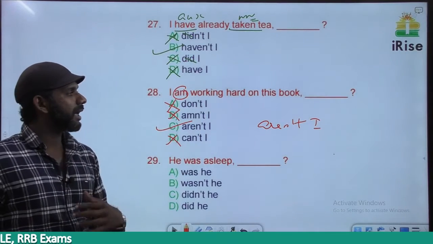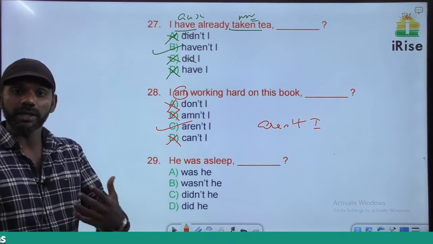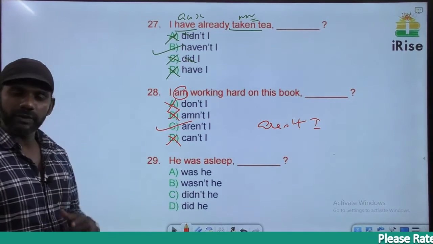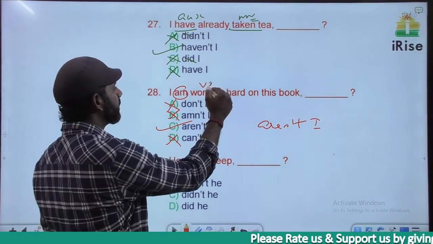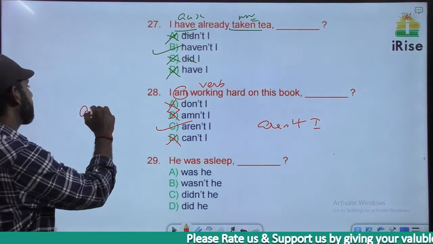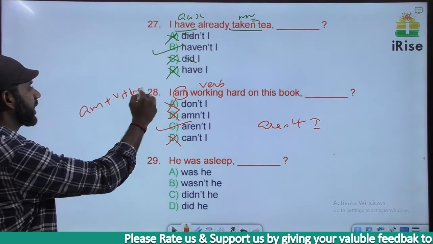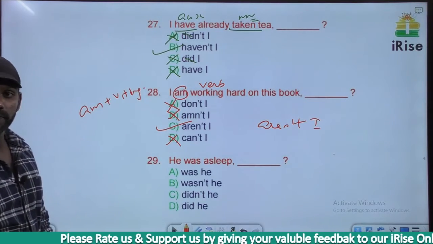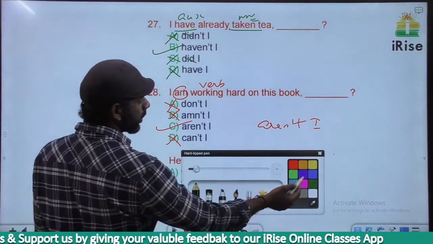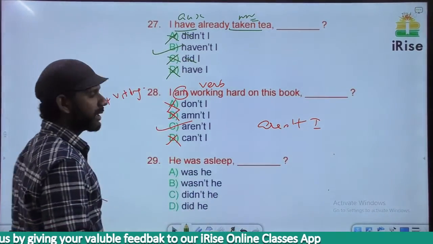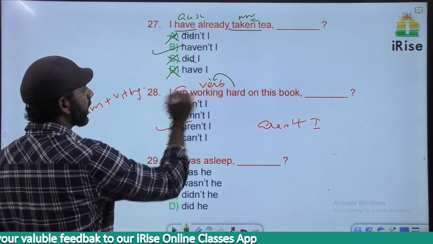I am working hard on this book. Aren't I, that means aren't I working hard on this book? Now if you remember, am working is a verb here, because it is always am plus V1 plus ing. Working is a verb. How am I working? The answer is hard. So the word hard describes working.